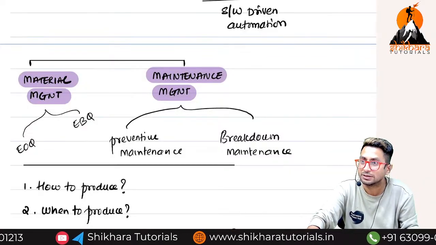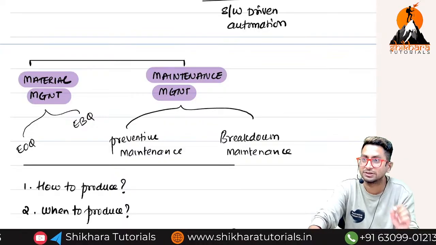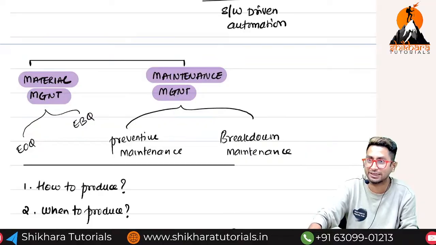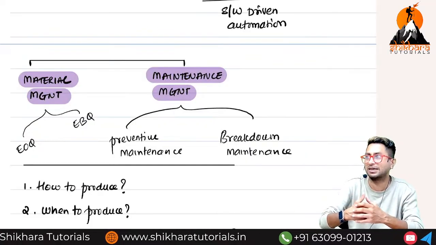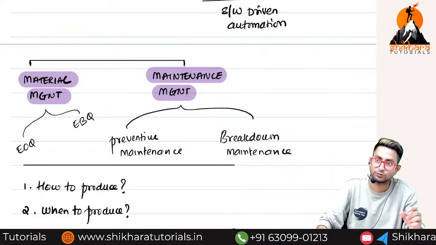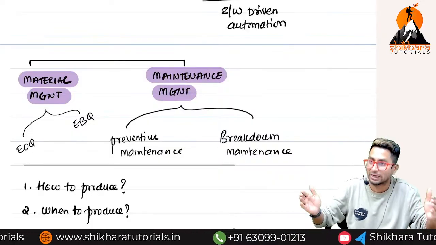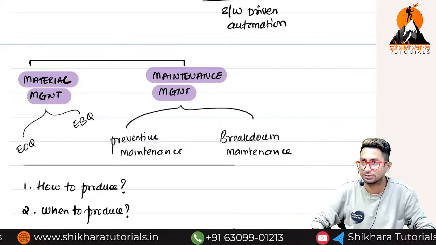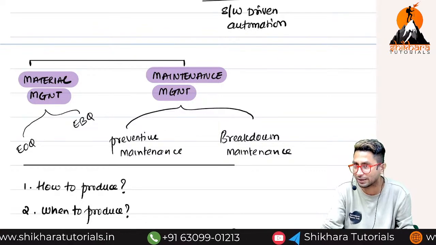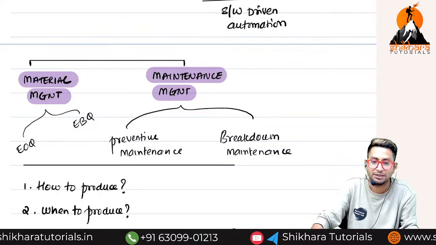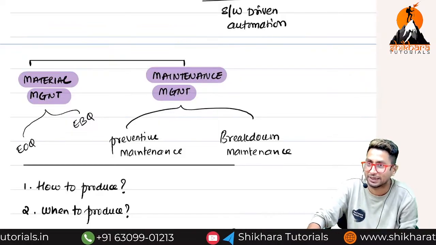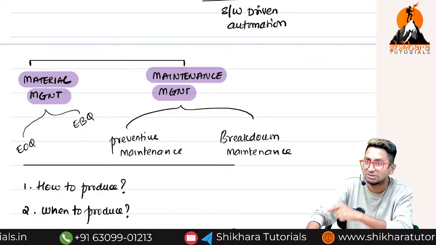What is economic batch quantity? It means how many units I should produce in a batch so that my cost is least. For example, I'm producing chocolates. When producing chocolates, do you think I'll produce one chocolate or in batches? One batch may be 1000 units, or 10,000 chocolates, or 1 lakh chocolates. The question is, how many chocolates should I produce in one batch so that my cost is least?